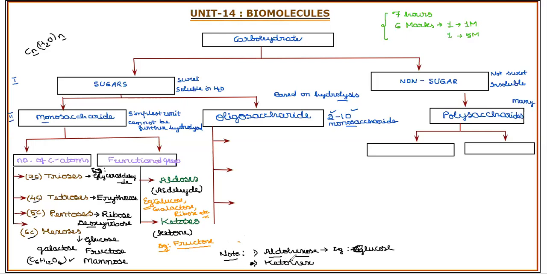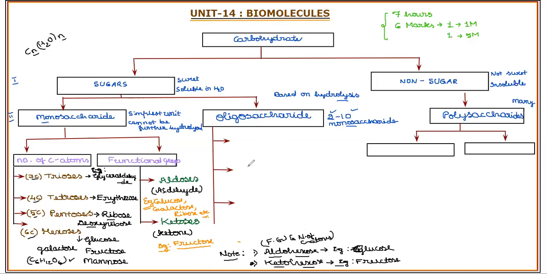Ketohexose: ketone as a functional group and 6 carbon atoms in it, which is called ketohexose. Example is fructose. This, in detail, when we are learning with the structure, we will also mention. So this is by relating the functional group as well as the number of carbon atoms.